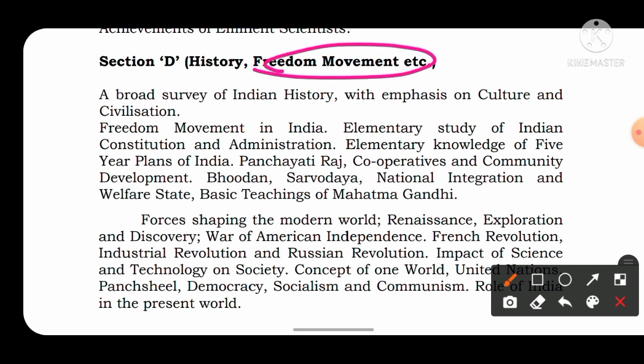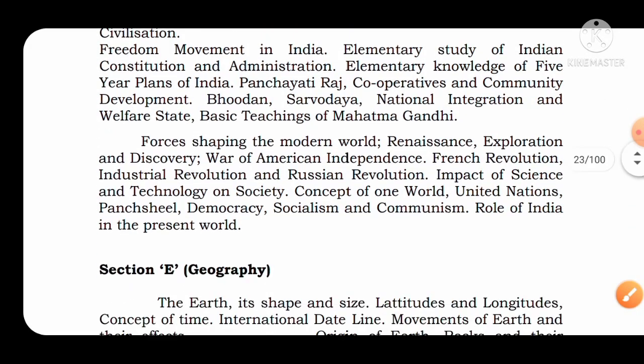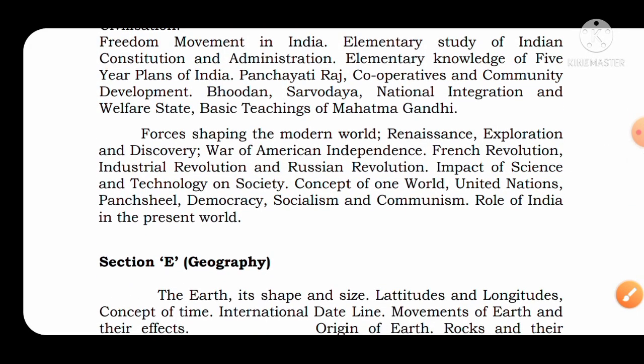Next, if we talk about world history, only important topics you have to study, not the entire world history. From world history you have to see the American War of Independence, French Revolution, Industrial Revolution, Russian Revolution, impact of science and technology on society, concept of the world, United Nations, Panchsheel, democracy, socialism, communism, and the role of India in the present world. That means only the topics mentioned here you have to study, not everything.